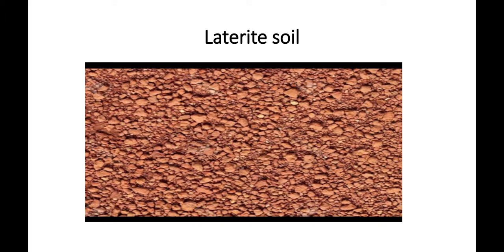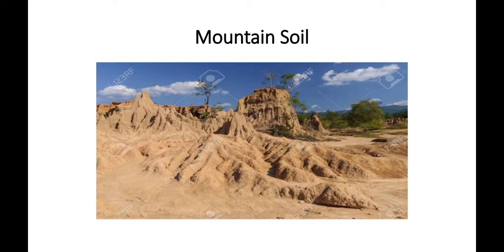Okay, fine. And the next one is mountain soil. You can observe here, it is dark brown in color, and it is very rich in humus. We find these types of soil in Himachal Pradesh, Uttarakhand, Sikkim, and Arunachal Pradesh. It is very suitable for potato, tea, coffee, and some spices. So it is very suitable for these types of food crops.